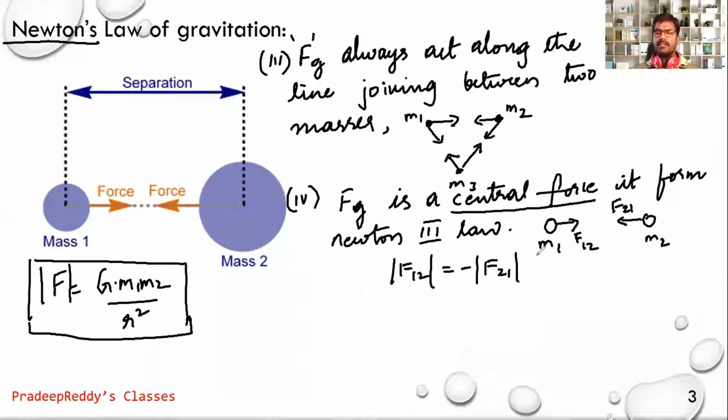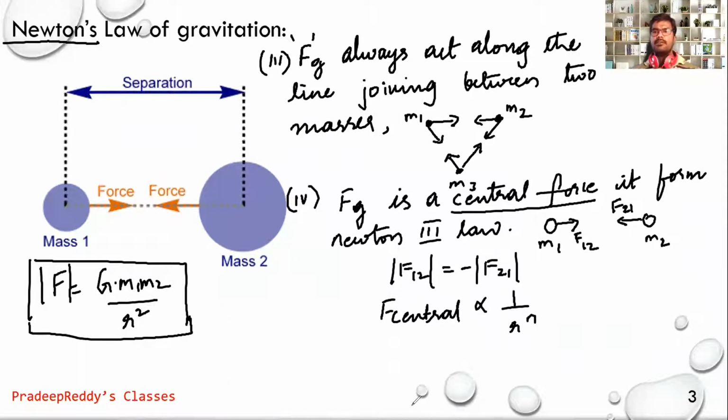Central force means any force which acts between two centers and satisfies the inverse square law. It always acts between two centers, center to center separation between two objects, and it is inversely proportional to r power n, where n can be equal to 2, or 3, or 4.